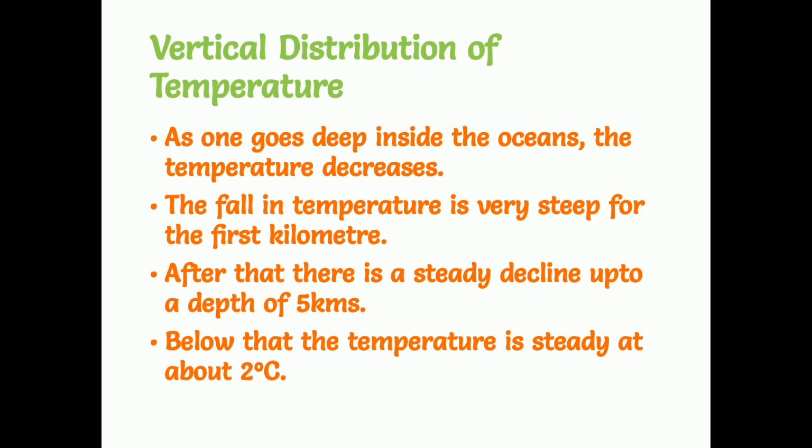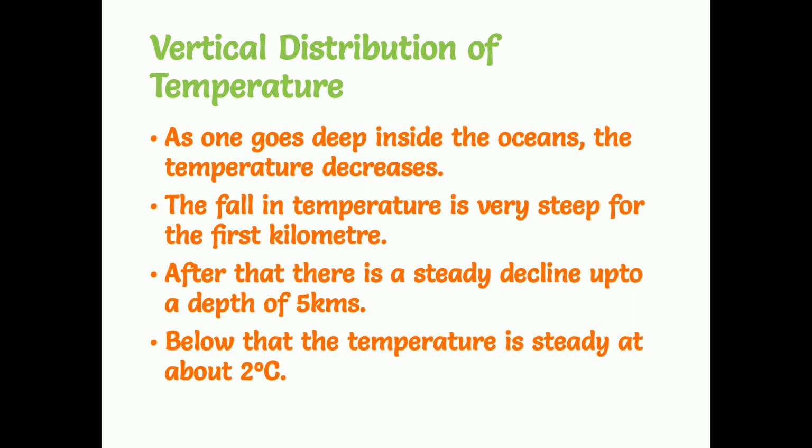Next one, vertical distribution of temperature. As one goes deep into the oceans, the temperature decreases. The fall in temperature is very steep for the first kilometer. After that, there is a steady decline up to a depth of 5 kilometers. And below that, the temperature is steady at about 2 degrees Celsius. So the main thing is that when we start from the surface of the ocean and go about 1 kilometer, there is a fall in temperature, and after that up to 5 kilometers the temperature will be steady. It won't change at all.